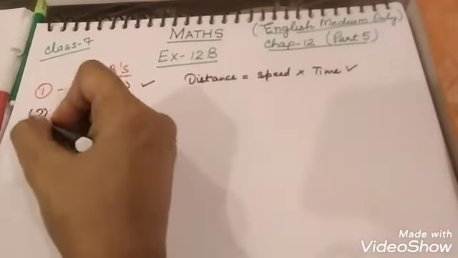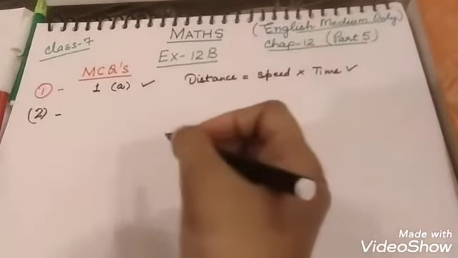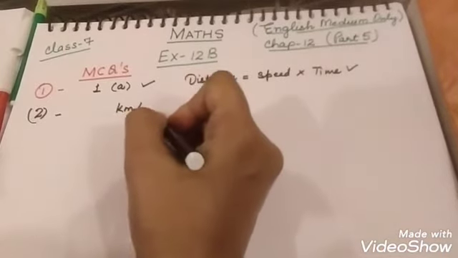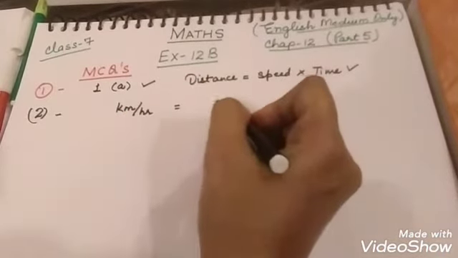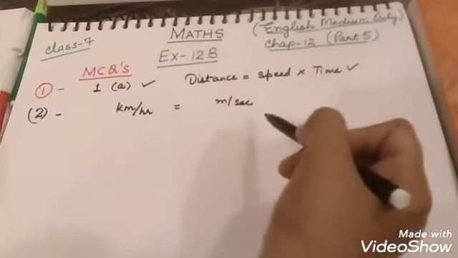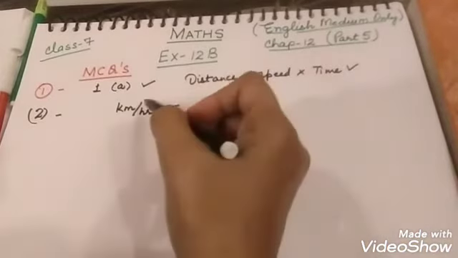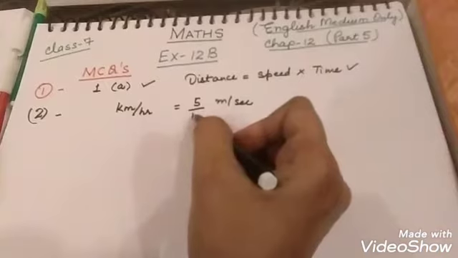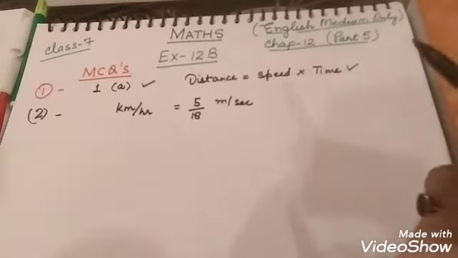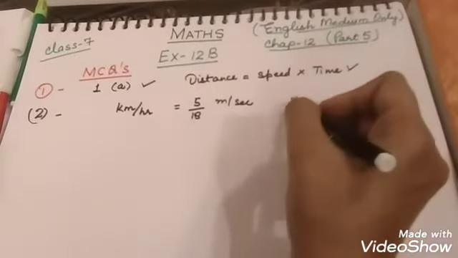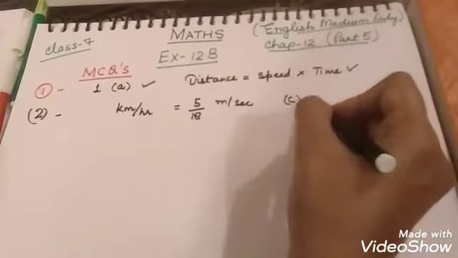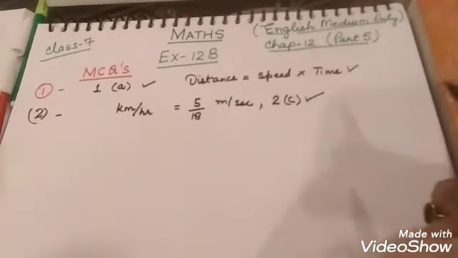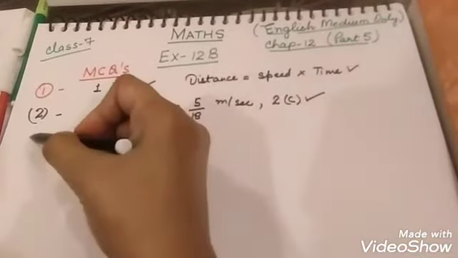Now question number 2. To convert a speed of kilometer per hour into meter per second, we multiplied with, I told you if meter is there, so a smaller number will be there and larger number will be in denominator. So we multiplied by 5/18. So option C is correct. In question number 2, option C is correct.